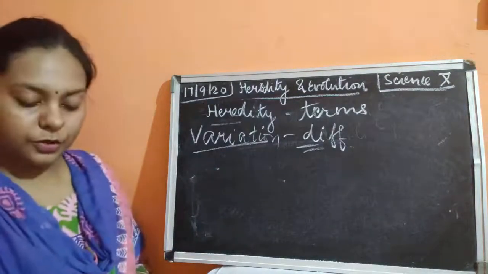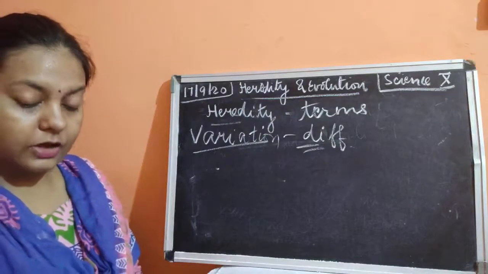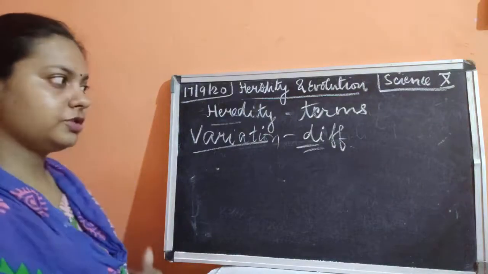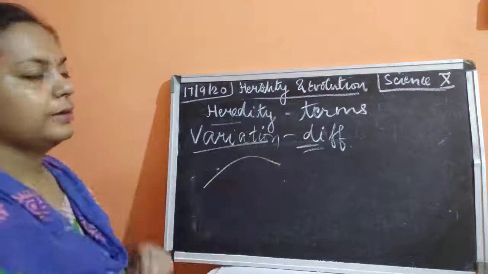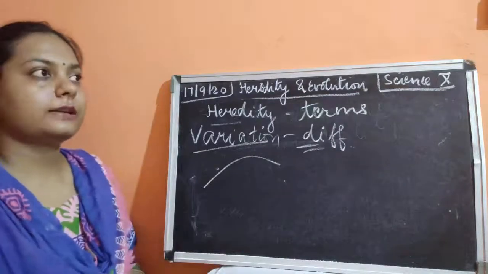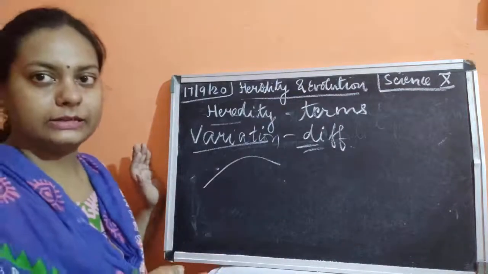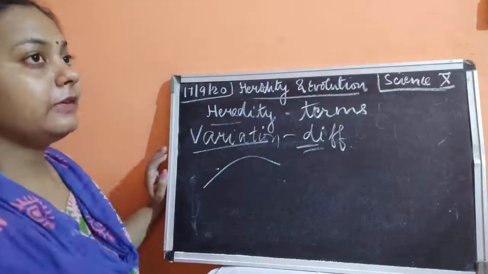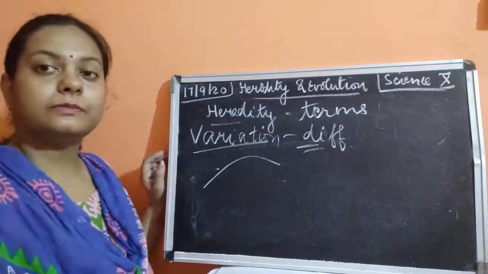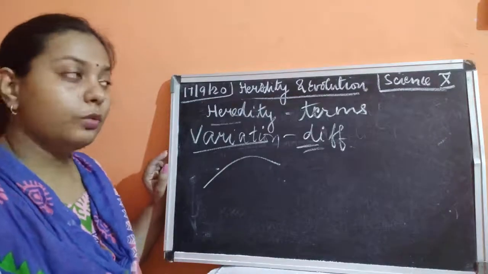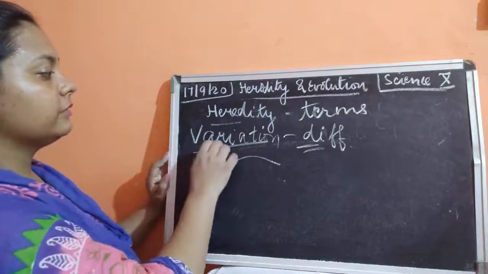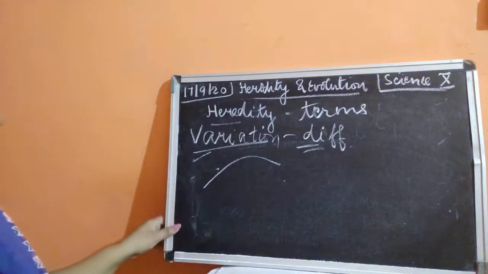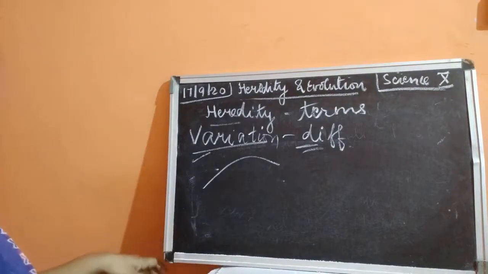For example, human height is a characteristic which shows variation, which shows differences in a gradual manner. Everybody is having height. Some people are very short, some people are tall, some people have average height, some people are very, very tall. So all these are characteristics which have variation in them.